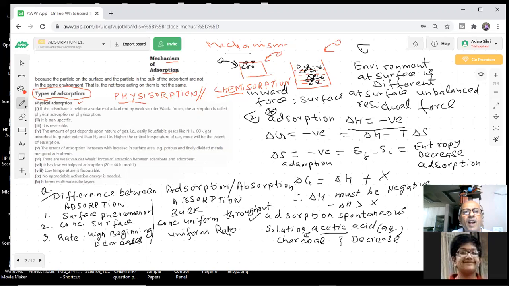So adsorbate is held on the surface of adsorbent by weak van der Waals forces. This is important. Now I'm putting stars here. A star, students, means it's important. It could be the answer to many questions in the exam, I'm telling you. Got it? What is the main thing here? The adsorption is done by the weak force, which is the van der Waals force. Did you study van der Waals force in 11th class? Okay, London dispersion forces, dipole, induced dipole and hydrogen bond, they were all van der Waals forces.